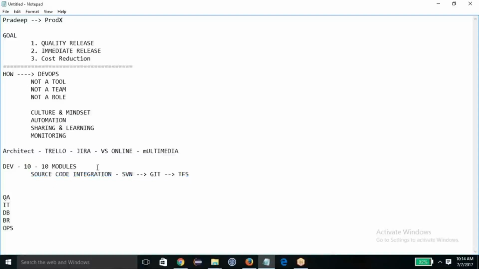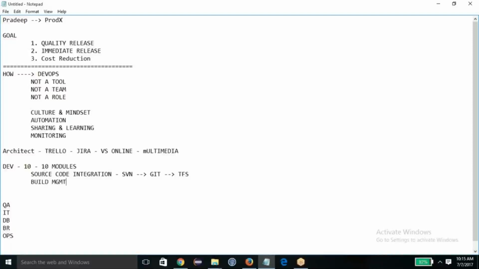Okay, so now one challenge is done. Now you are using source code management, which is helping you integrate the source code and things like that. But only having the source code is not going to get you success, because the source code has to be converted into binaries. So source code has to be converted into binaries.